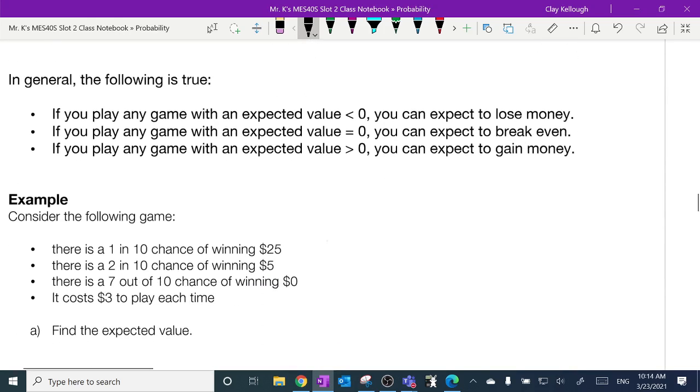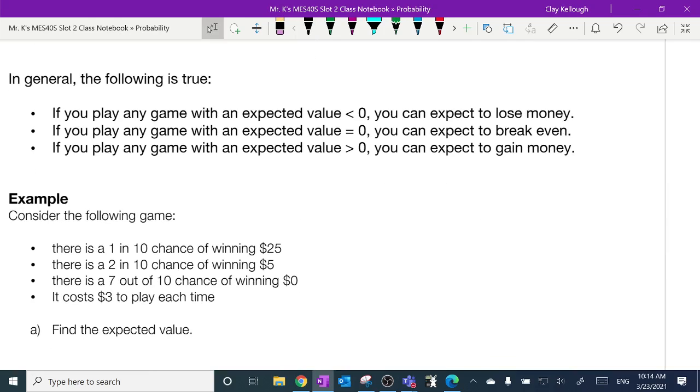Oh, first a little bit of a note. In general, the following is true. If you play any game with an expected value of less than 0, which by the way is a fancy way of just saying negative, you expect to lose money. If you play any game with an expected value equal to 0, over time you'd expect to break even. If you play any game with an expected value greater than 0, which again is a fancy way of saying positive, you can expect to gain money.